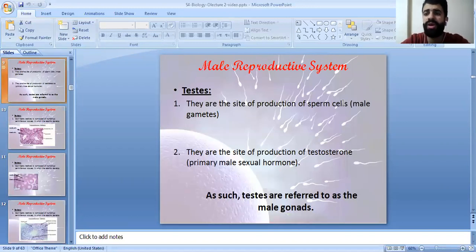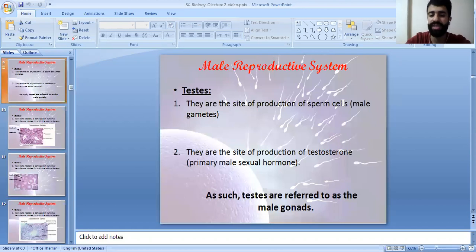Testes are the site of sperm production. They are the site where the male gametes, the sperm cells, are produced. Also, they are the site of production of the primary male sexual hormone, which is called testosterone.